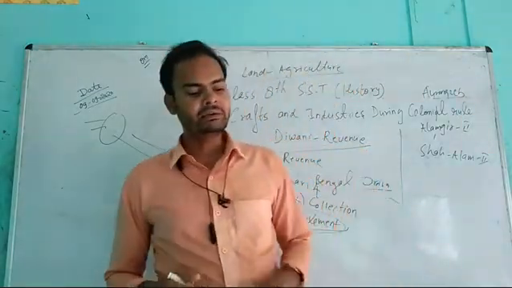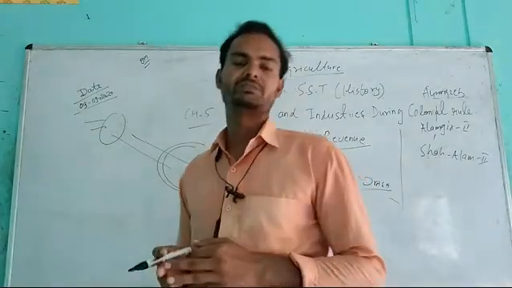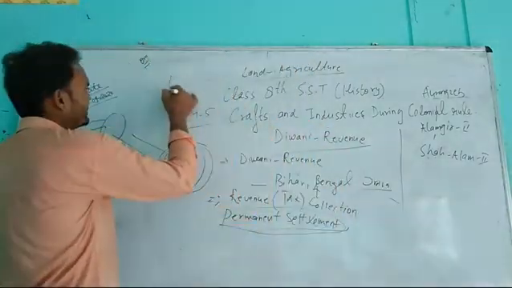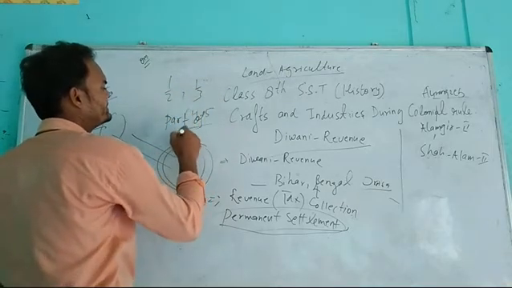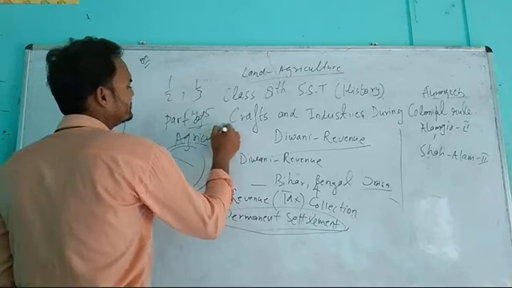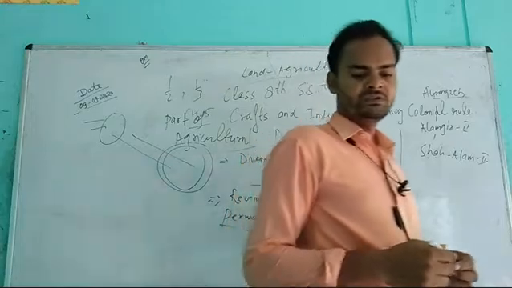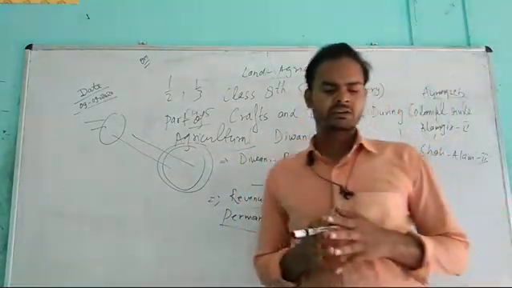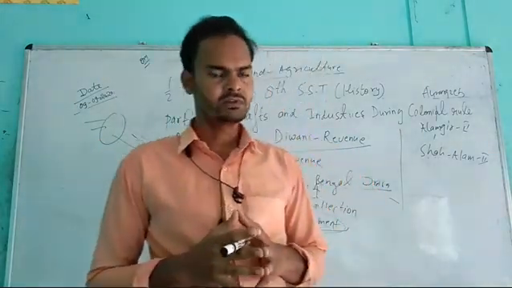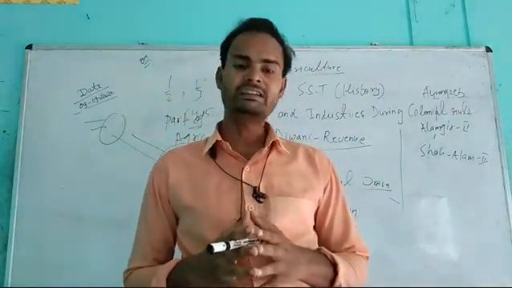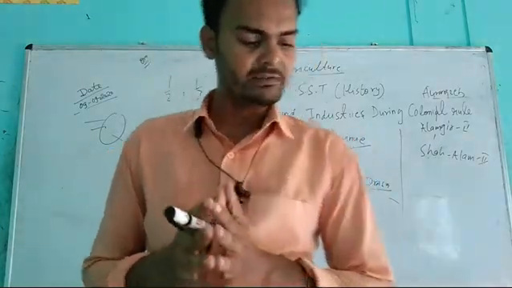That was permanent settlement. And then Ryotwari system and Mahalwari system. We have discussed these 2 systems also. In both there was 1/2 or 1/3 part of agricultural product which had to be paid as revenue or as tax. So students, these 3 land revenue settlements came on the scene: the permanent settlement, Ryotwari system and Mahalwari system. So these were land revenue settlements.